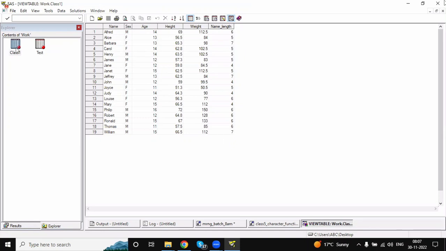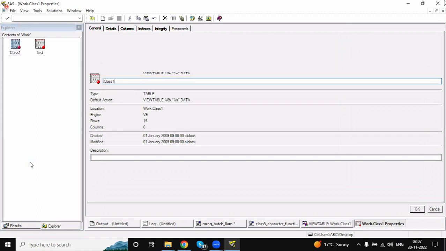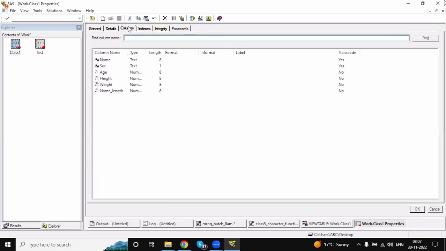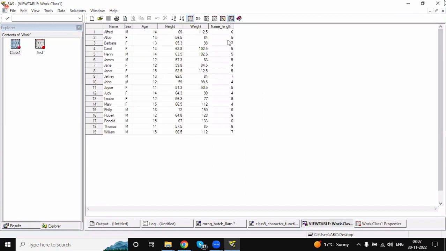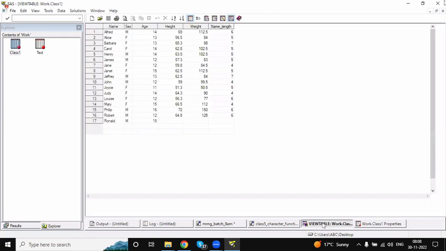Now the question is, if you go and check the properties, here you have some lengths, right? Here for the name variable, it was showing the length as 8, but here I got some different lengths when I applied length on the name variable alone. What is the difference between this length and this length?